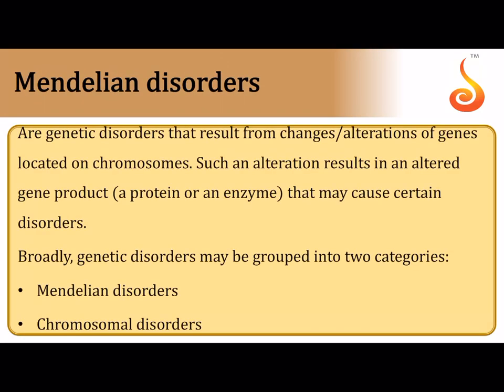Okay, what are Mendelian disorders? Mendelian disorders are those disorders which follow a Mendelian pattern of inheritance, and they are classified into two types: the gene disorders or Mendelian disorders, and lastly we will be discussing the chromosomal disorders. So when we talk about Mendelian disorders, we are mostly talking about disorders related to specific genes on the chromosome. They may be dominant genes, they may be recessive genes, but if you study the pattern in which they are passed on from the parents to the offspring, it follows the principles of Mendelian genetics.